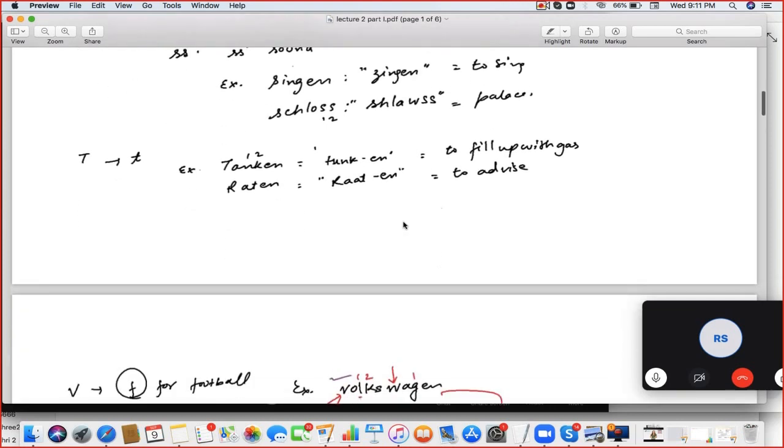Next is T. T is T for tomato. So speak the example. Tongue. Tanken. Okay. Tanken. Yes. Ratten. Correct. Okay. Tanken and Ratten. Got it?